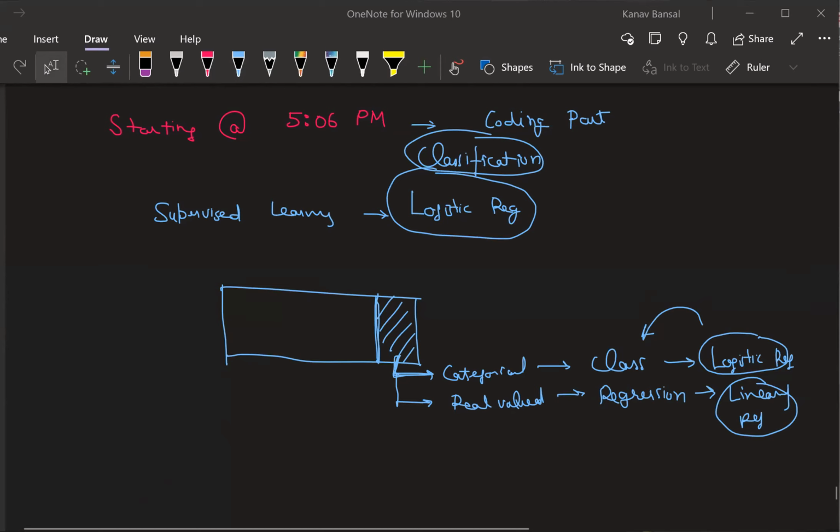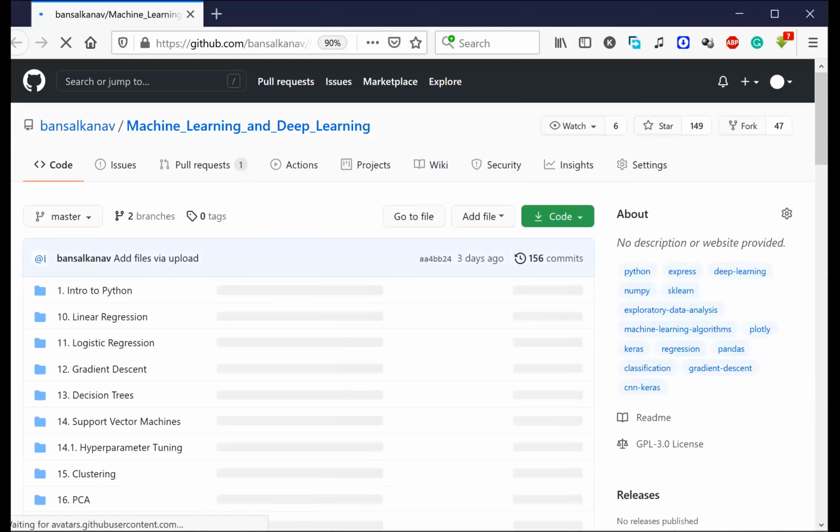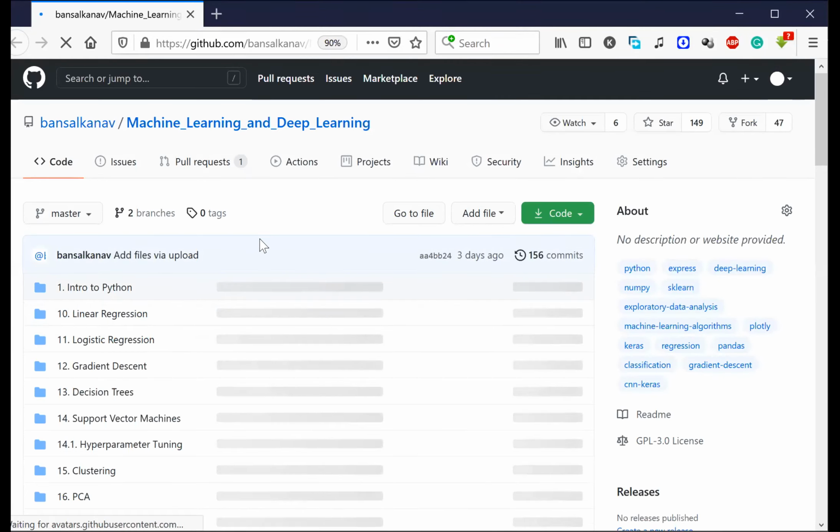Let me open up a browser, and in the browser I'll try to open a notebook on my GitHub account. Just a second. Can all of you see the browser? Everyone can see the browser? Yes.